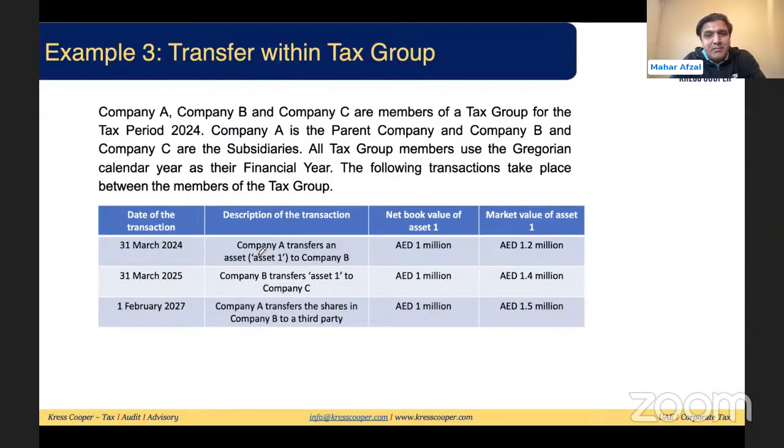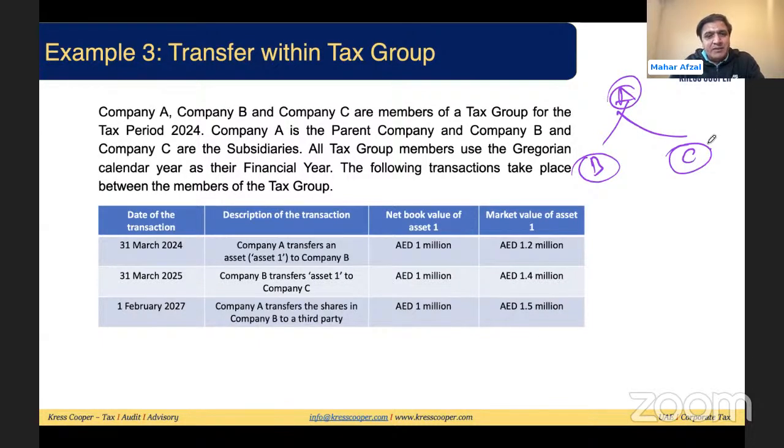Company A, B, and C are members of a tax group for the period 2024. Company A is the parent company and B and C are the subsidiaries. The structure is basically A, B, C, all part of the tax group. 31st March 2024.